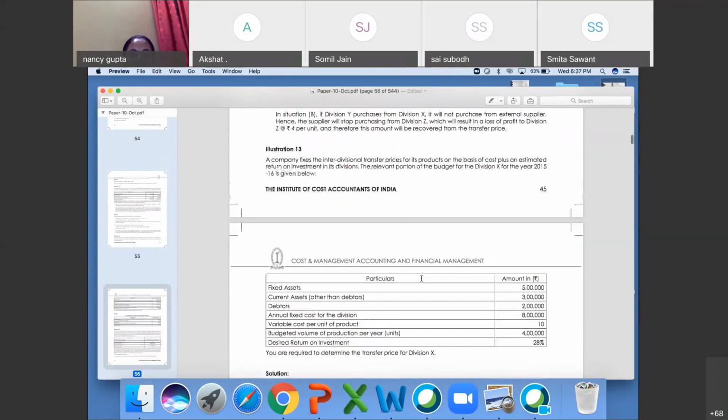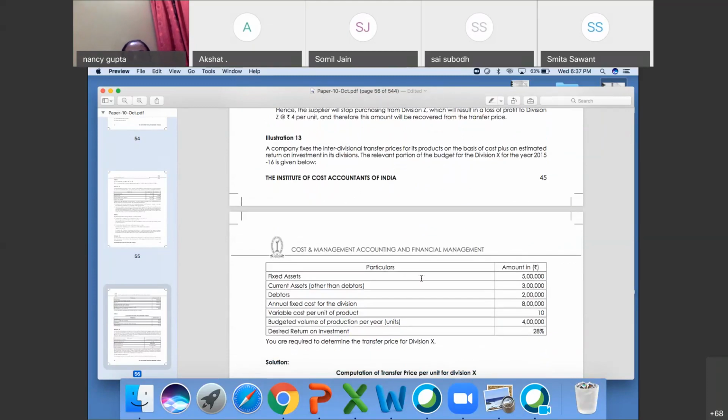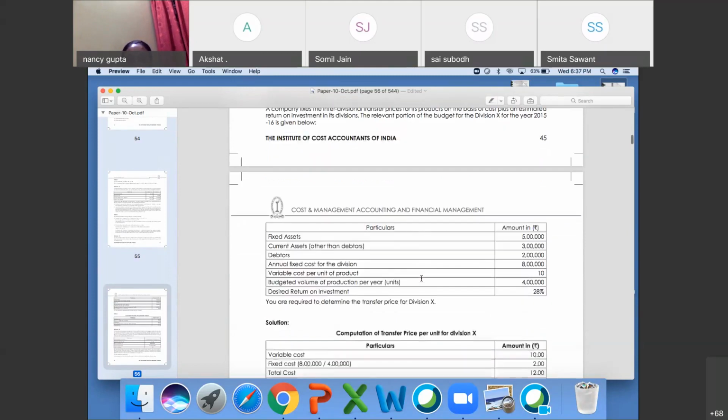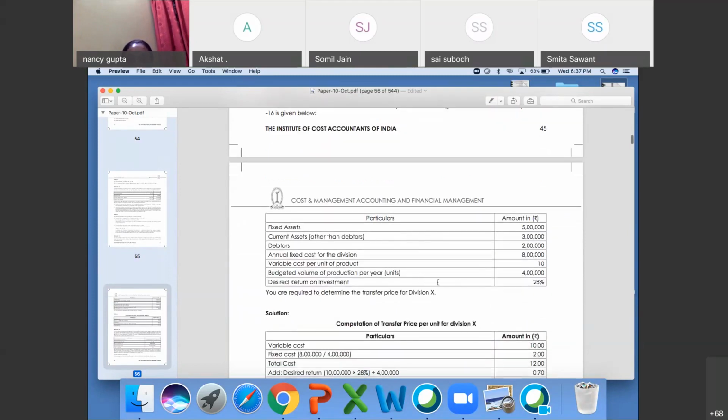Moving towards the next question, that is question number 13. A company fixes interdivisional transfer price of a product on the basis of cost plus an estimated return on investment in its division. The relevant portion of the budget for division X for the year 2015-16 is given below: fixed asset, current asset, debtors, annual fixed cost. You are required to determine the transfer price of X. Simple.